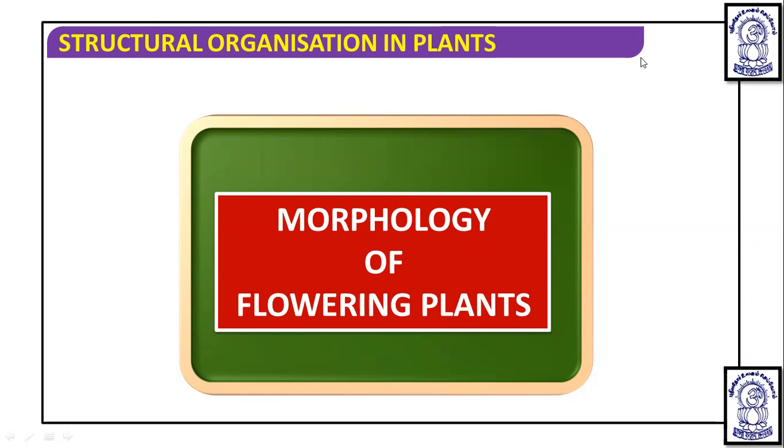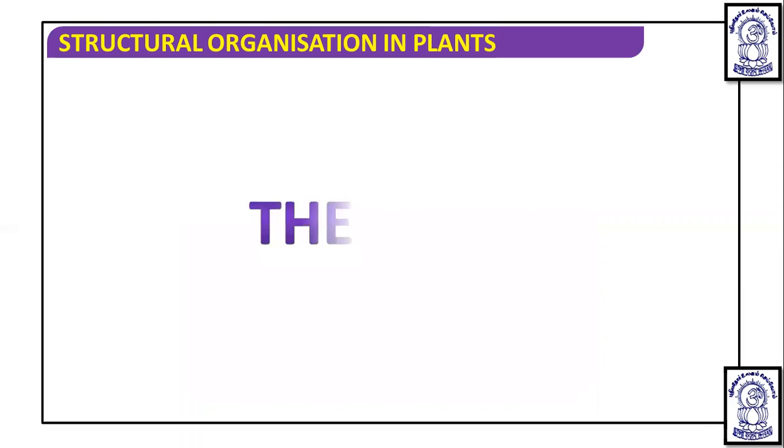Welcome you all. Dear students, in some of the previous classes, in continuation of the chapter Morphology of Flowering Plants, a class 11 chapter, we have already completed the vegetative part: root, stem and leaf. And in continuation to that, we have also discussed the flower, the inflorescence pattern, and different parts of the flower. That all we have covered. In today's lecture, in continuation to that, we are going to study the fruit.